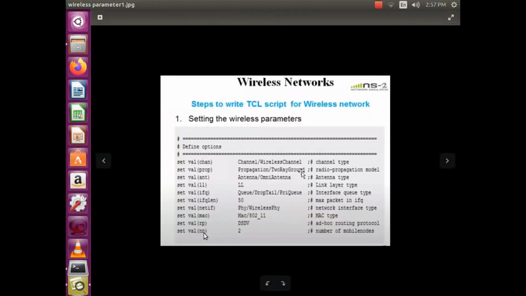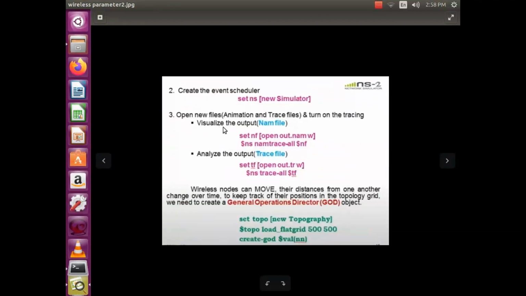And then we have one more parameter, NN. This is the number of nodes that you are using in your simulation, which will be assigned to NN. Here I have considered only 2 mobile nodes. If you want to go with more than 2, you can assign here how many nodes you want. Next we need to create a network simulator object by using this first line.